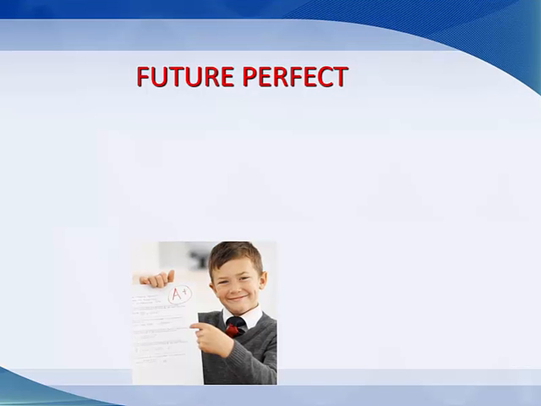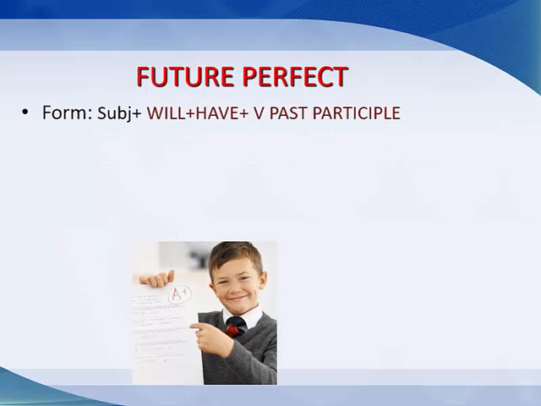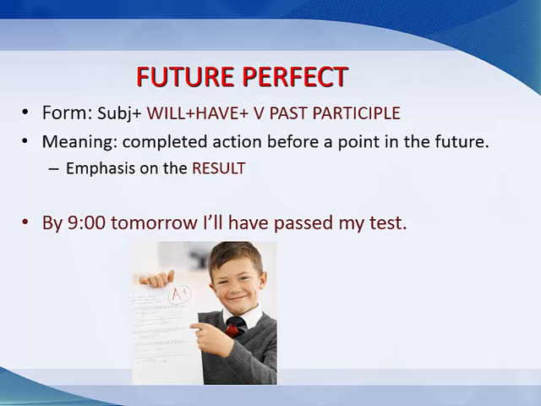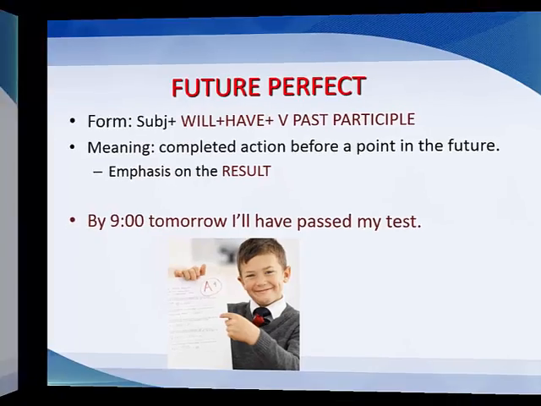Future perfect. The form: will plus have plus verb in the past participle. And here we are talking about a completed action before a point in the future. And here we emphasize the result. By 9 a.m. tomorrow I will have passed my test. It's finished by this point in time.